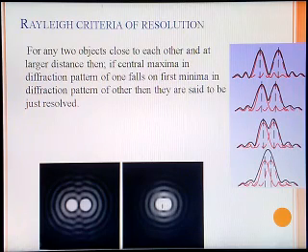This can be represented in the intensity distribution pattern. In this intensity distribution pattern, those are completely resolved. Those are again completely resolved here. Here those are just resolved, and this is the condition where they are unresolved in Rayleigh's resolution pattern.